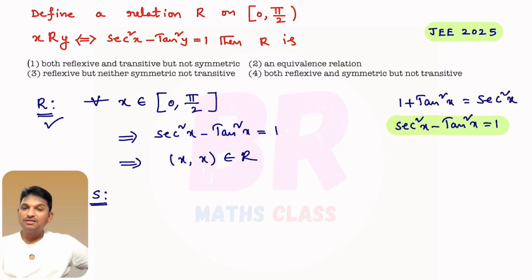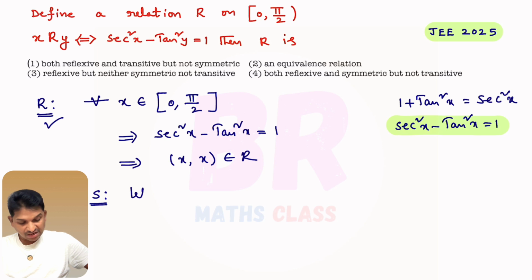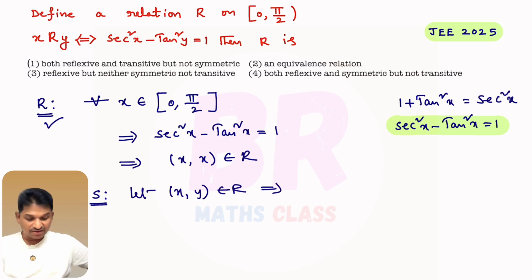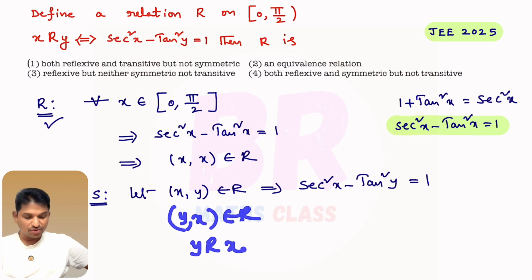Now symmetric. This relation is symmetric relation or not. How to check whether the relation is symmetric? First we'll take x is related to y. Later I'll check y is related to x. That is nothing but I'll take x comma y belongs to R. That means x is related to y. When x comma y belongs to R, what can I write? I can write secant square x minus tan square y equal to 1. Okay. Now what do I need to check? Y comma x belongs to R or not. That means y is related to x or not.